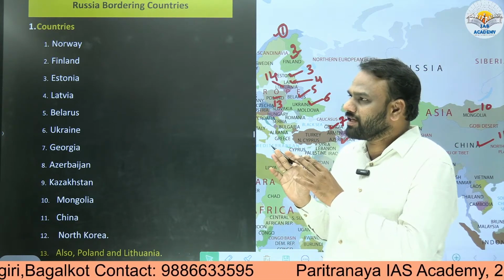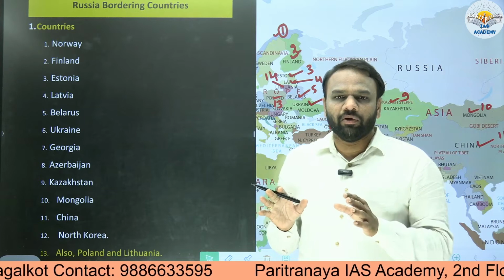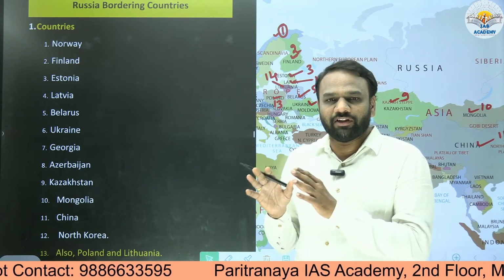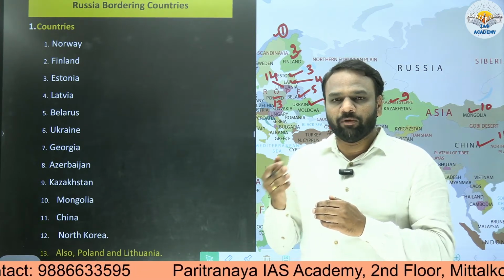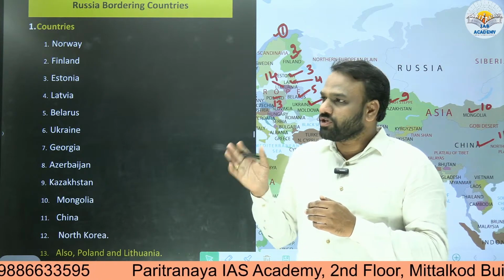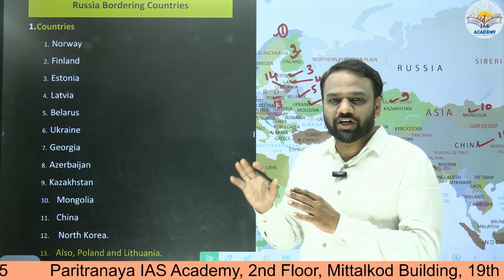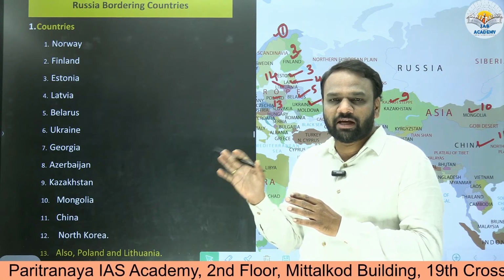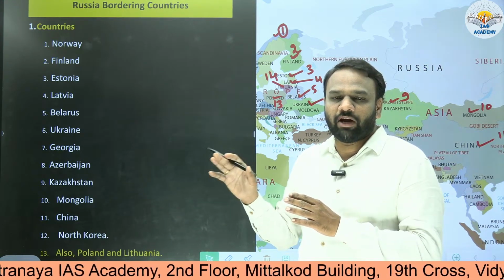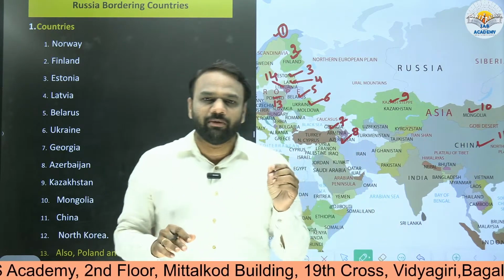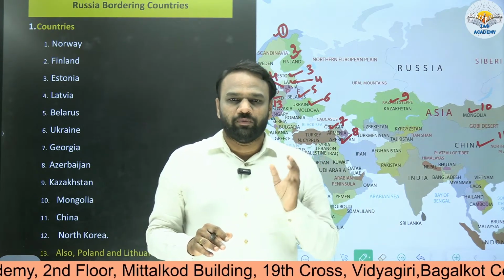But here, we are interested only in the countries which share their border with Russia, and on top of that, we want to know which are members of NATO. Countries sharing their border with Russia and at the same time being members of NATO are of more interest, because the basic reason for this tussle between Russia and Ukraine is NATO.